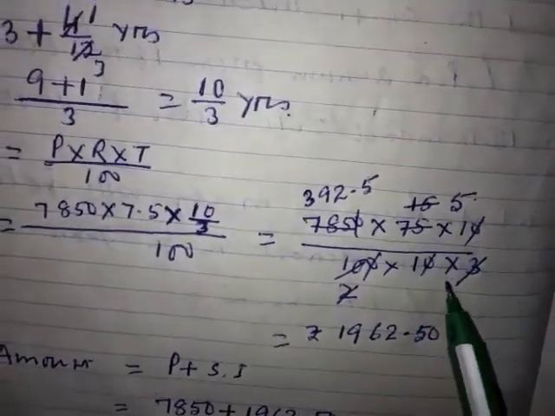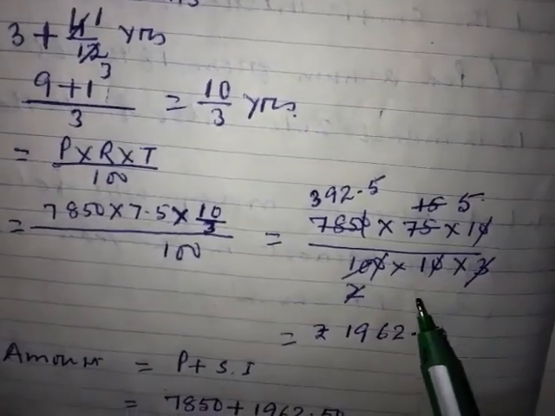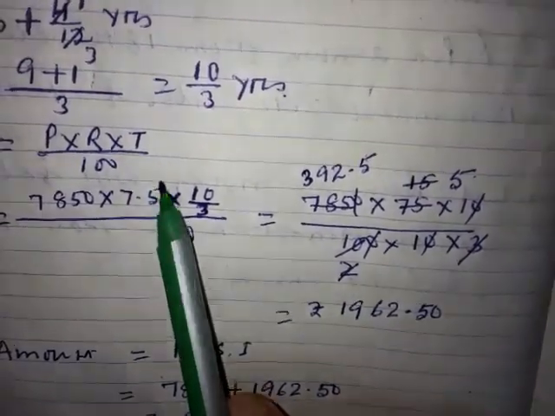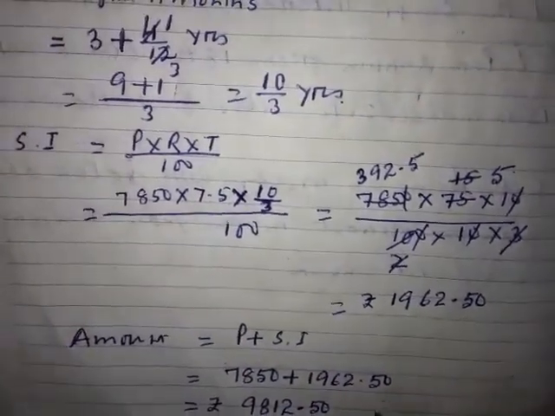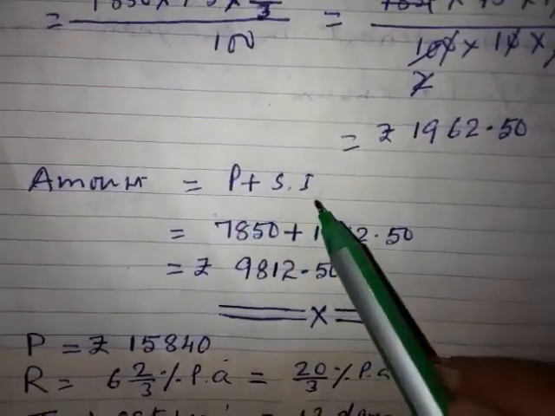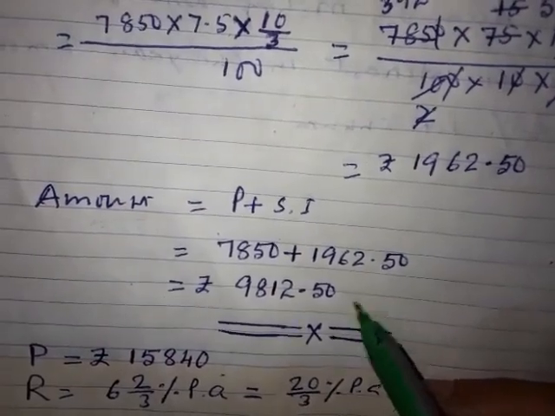How did I do the calculation? All the calculations are shown to you also. You can do your calculation in your own way also; it is not required to follow the way I have done it. Up to here you know how to do it. After that, if you know the simple interest, how to find the amount, all of you know: amount equals principal plus simple interest. If you add these two together, you will get the amount. So I hope it is clear to you.